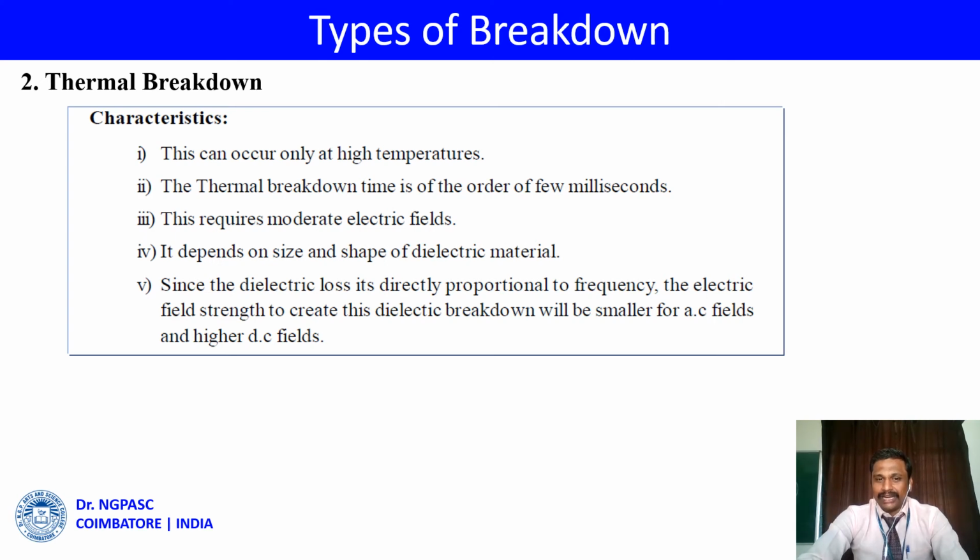The thermal breakdown time is of the order of a few milliseconds. This requires a moderate electric field. It depends on the size and shape of the dielectric material. Since the dielectric loss is directly proportional to frequency, the electric field strength needed to create this breakdown will be smaller for AC fields and higher for DC fields.